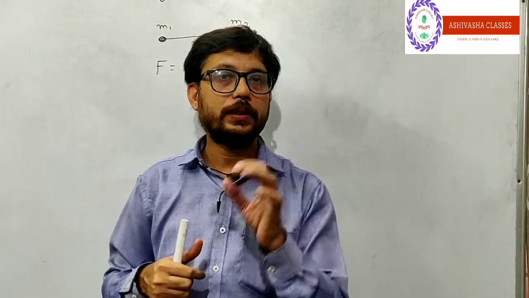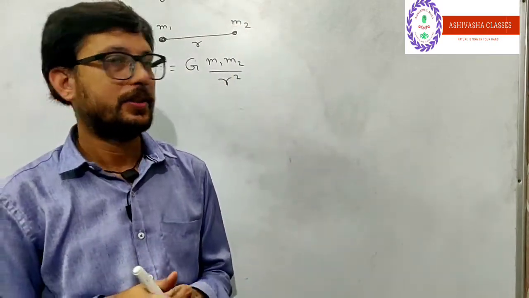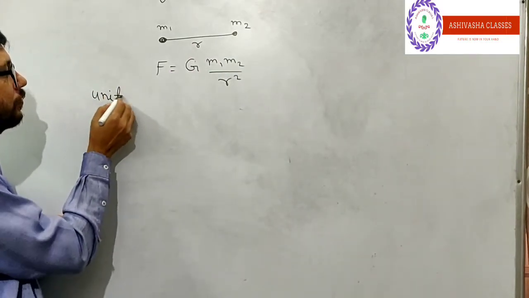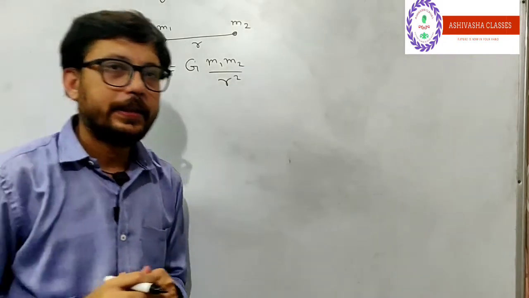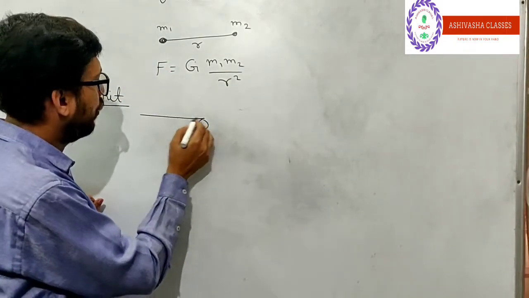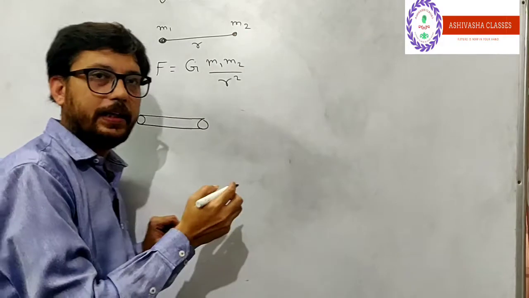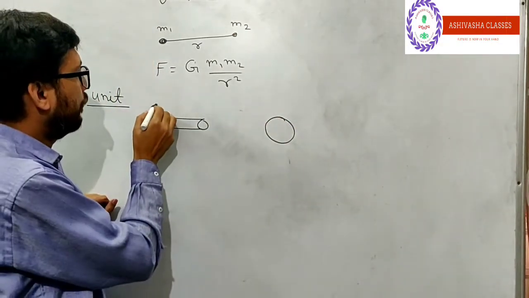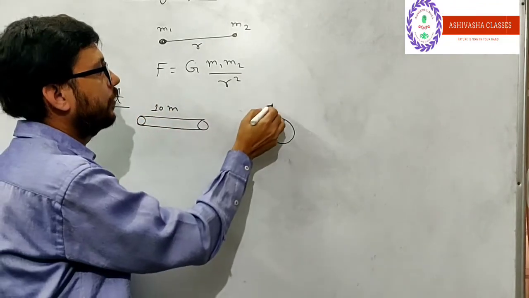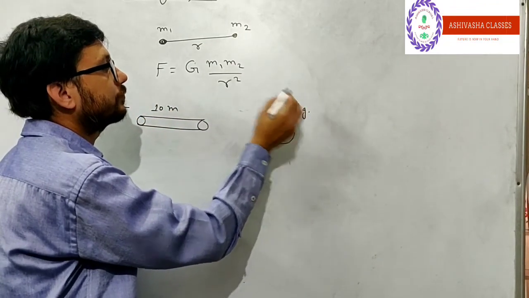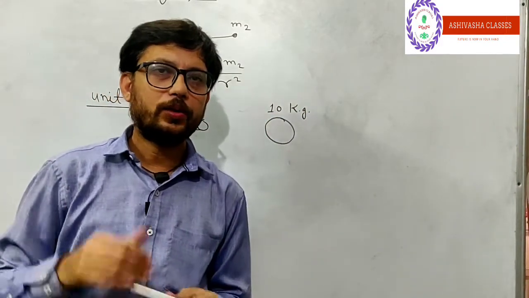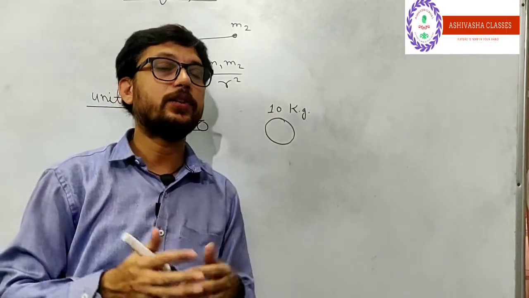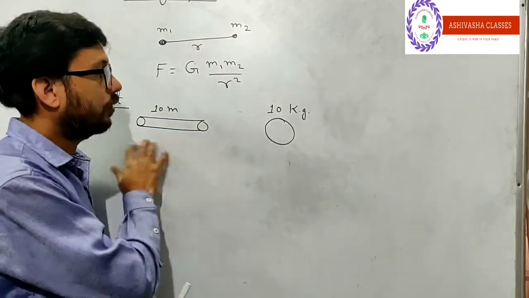Now, one more important term is unit. Let's suppose I have a rod and I have a mass. It is 10 meter and it is 10 kg. When I tell you that it is 10 meter, it is very easy to understand that I am talking about the rod.